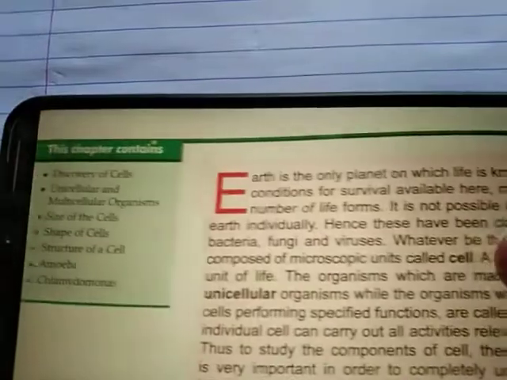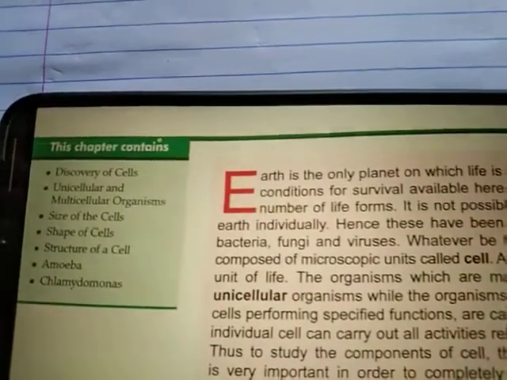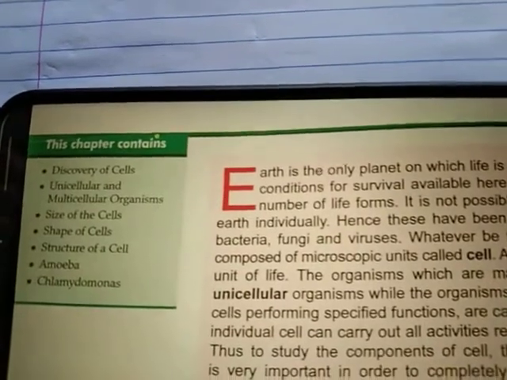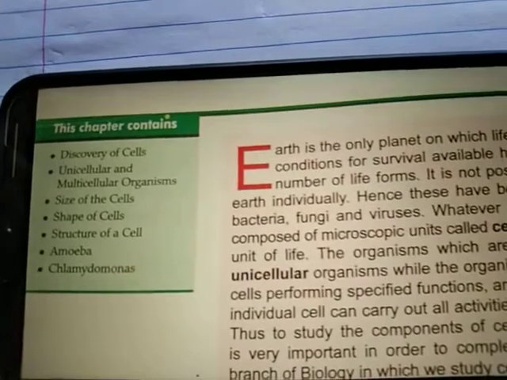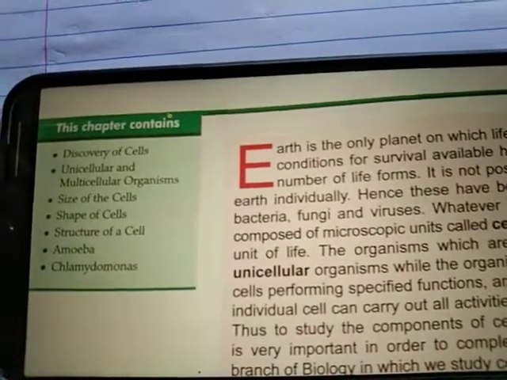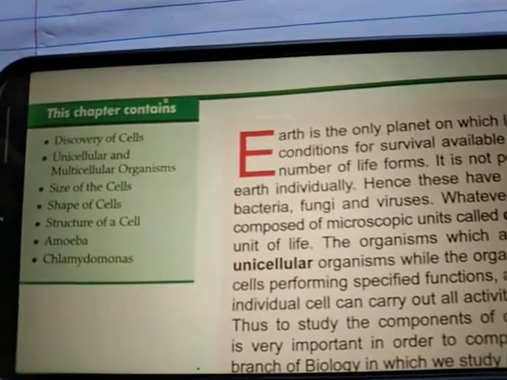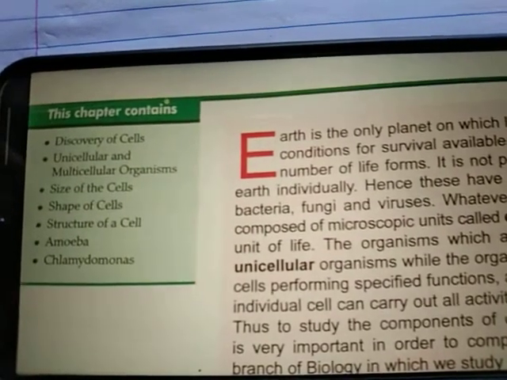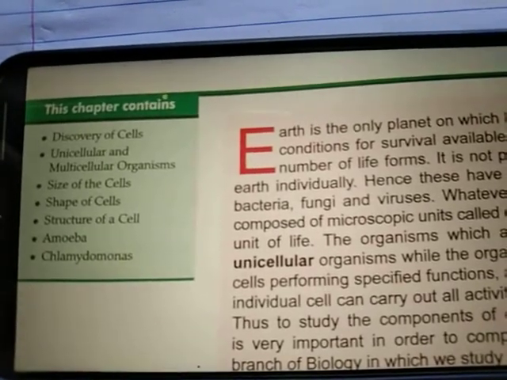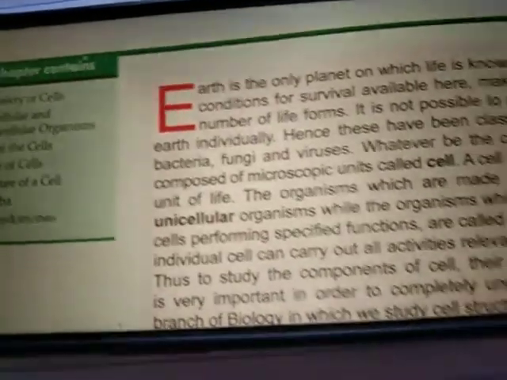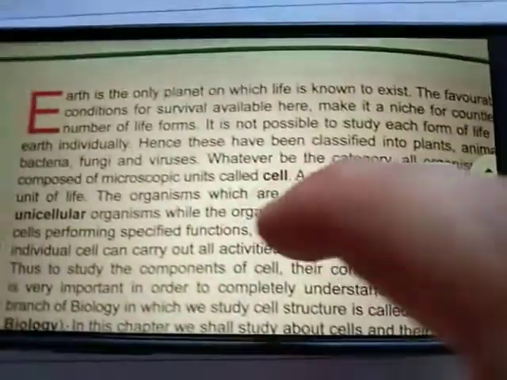Biology. So, students, in this chapter, what do we have to discuss? We have to discuss the discovery of cells, unicellular and multicellular organisms, size of cells, shape of cells, and structure of a cell. Then we have to discuss amoeba and chlamydomonas. For today we are going to take two topics, that is, discovery of cells and unicellular and multicellular organisms. Clear? So students, you can see Earth.